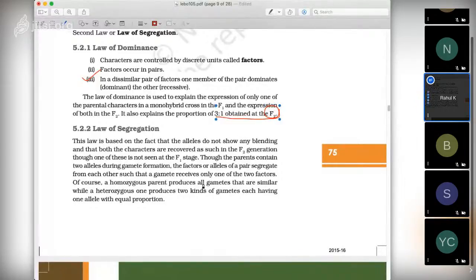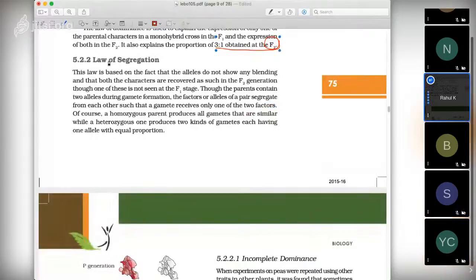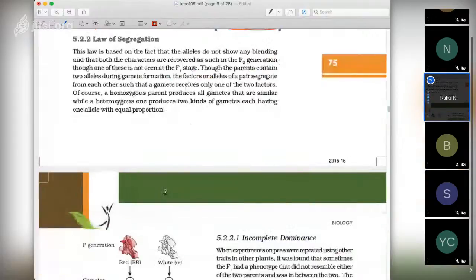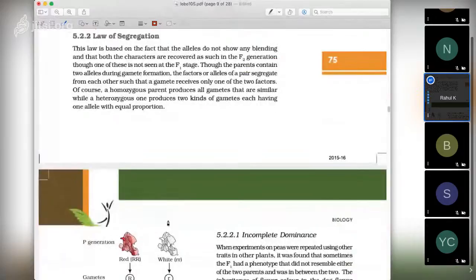Okay, so next is law of segregation. Law of segregation states that two factors always get segregated during meiosis, and I have said that there is no exception of law of segregation, because if it occurs, it will lead to chromosomal disorders. Okay, that is aneuploidy. Okay, trisomy and nullisomy and monosomy that we have discussed in the genetic disorders. Now, there are exceptions to law of dominance.